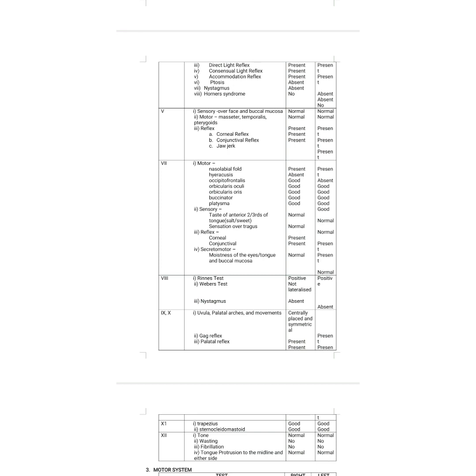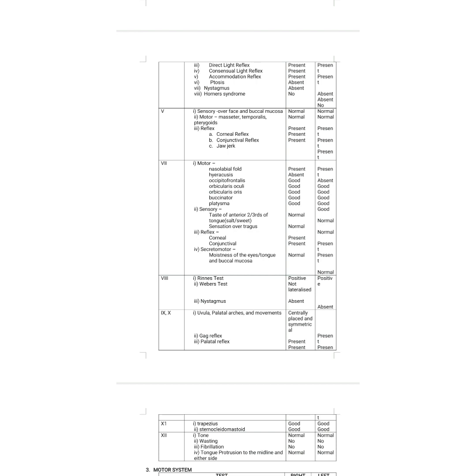And then 12th nerve, whether the tone of the tongue is normal or not, wasting, any fibrillations, any tongue protrusion to the midline and either side, you have to check all for the tongue movement. So tone, you have to check wasting, fibrillations, tongue protrusion, and any deviation. So this is about the cranial nerve history.